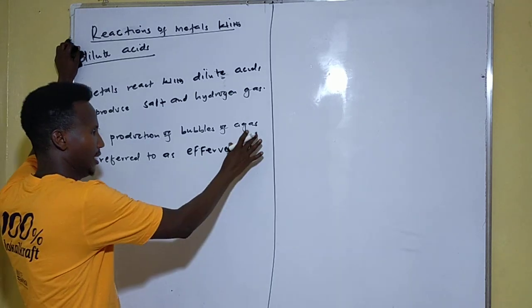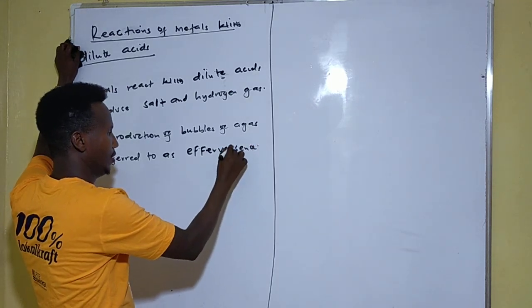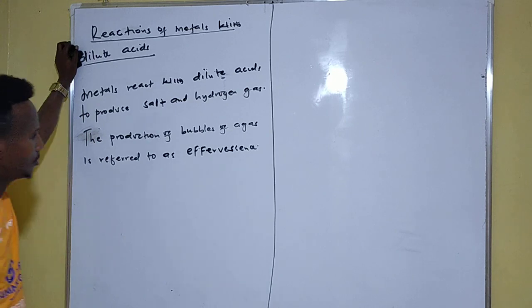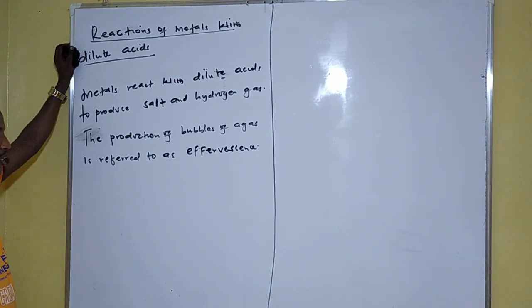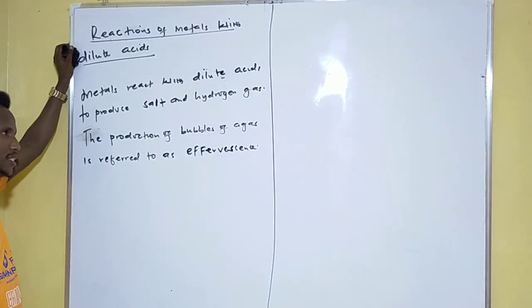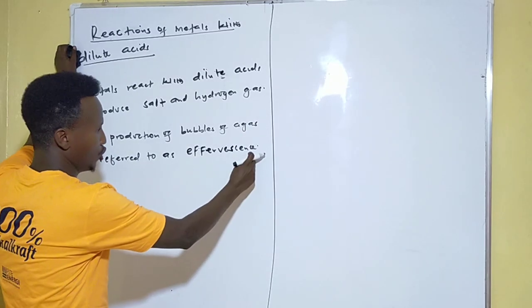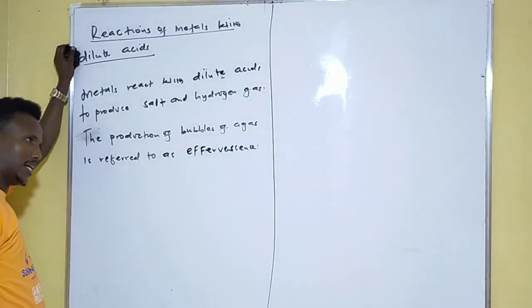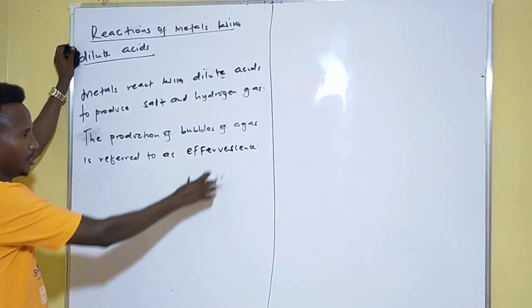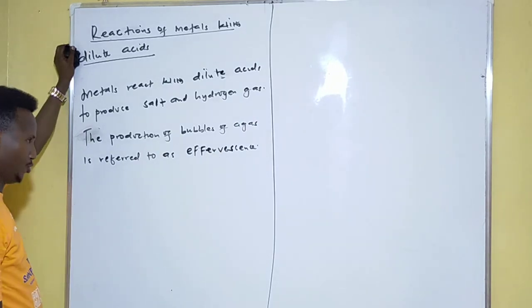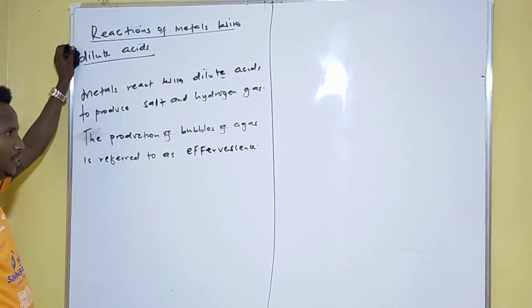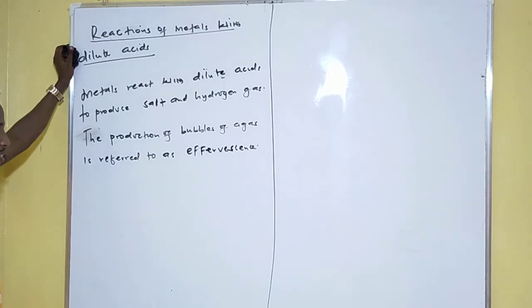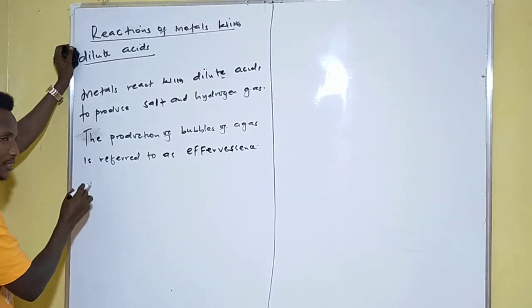So effervescence means what? Bubbles. And that's why we said when metals react with dilute acids, the end product is what? Salt and hydrogen gas. So the liberation or the production of hydrogen gas results in effervescence, which is what? Bubbles. Don't forget that.